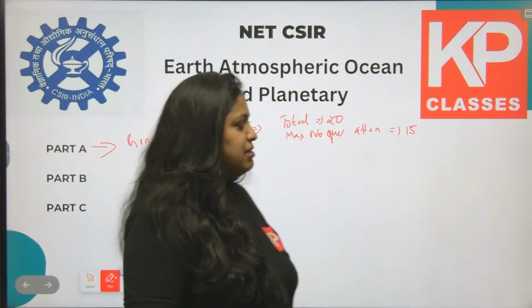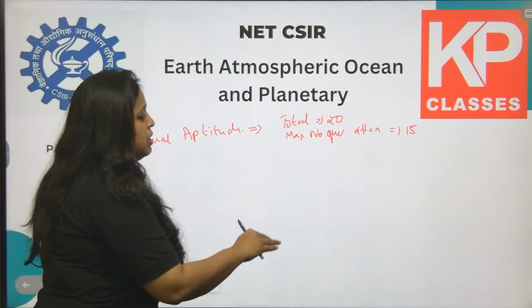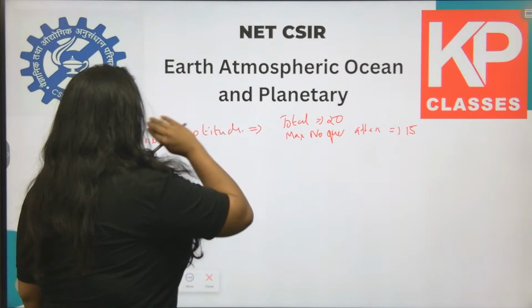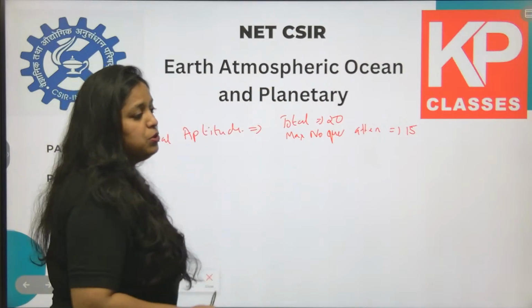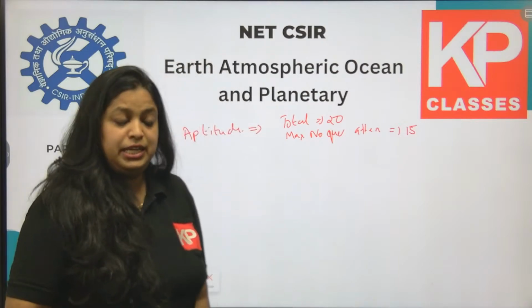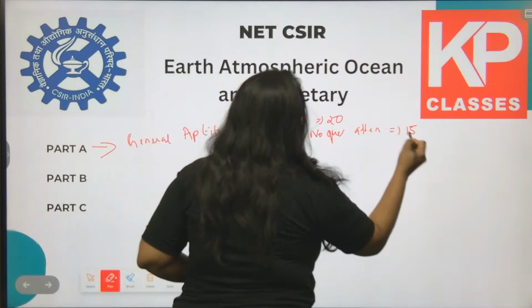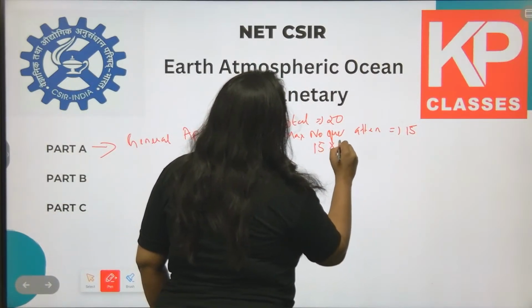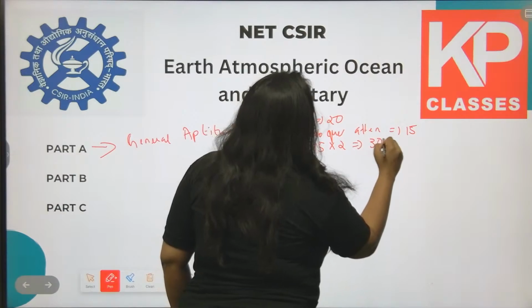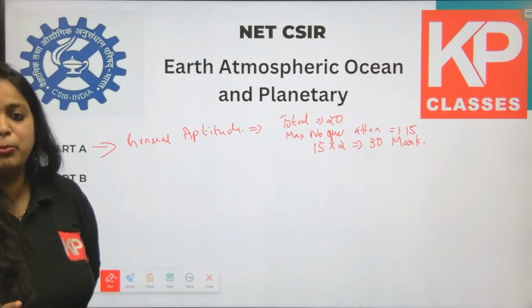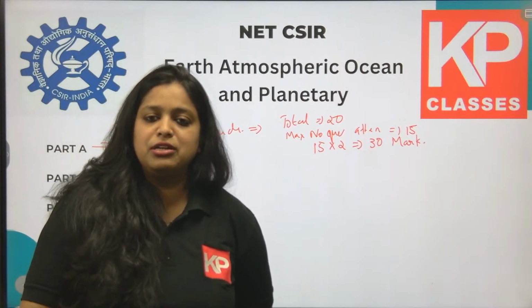This is an online examination. Part A, part B and part C are the three different sections. In part A, there are a total of 20 questions, from which the maximum number of questions that you can attempt is 15. And when it comes to this section, it's 2 marks per question. That means 15 into 2, it's a 30 mark section. In total you will get 30 marks. That's the maximum mark that you can score from this particular section.